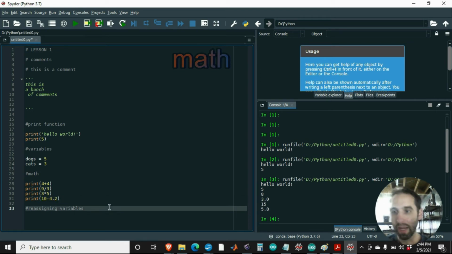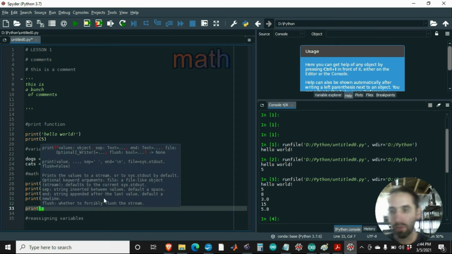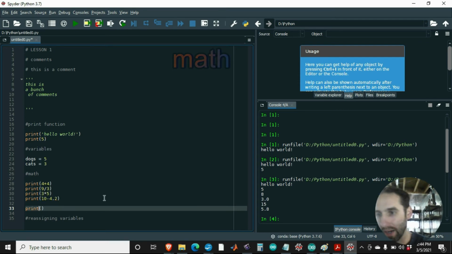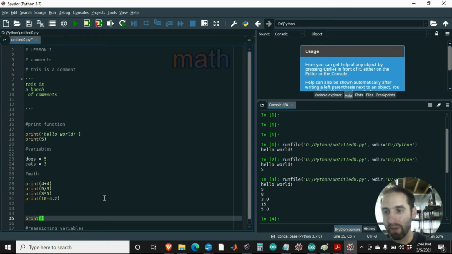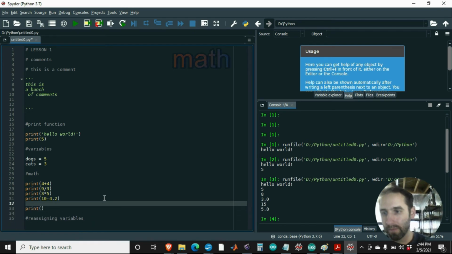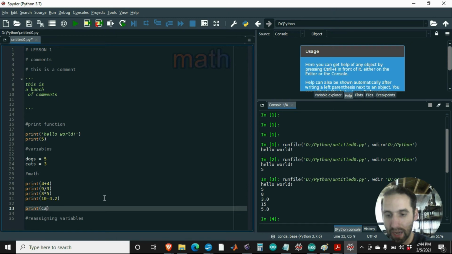So now let's go ahead and use our famous print function. Actually, before we assign a variable, let's say print, remember our variables up above? Cats and dogs. So we're going to say cats plus dogs.